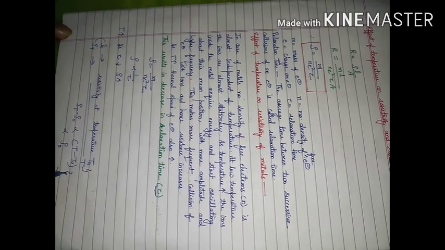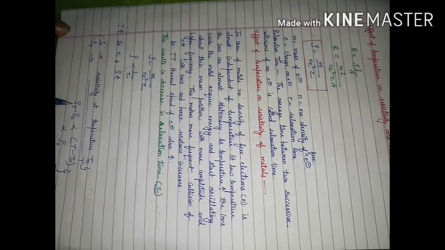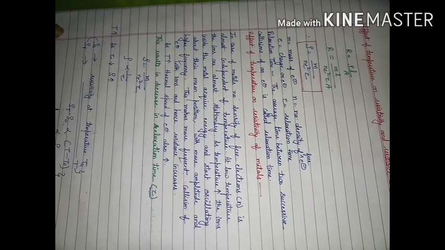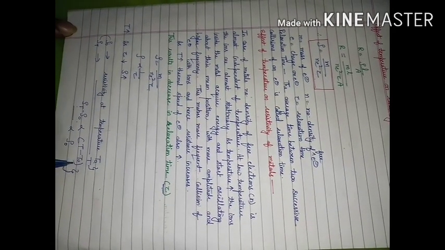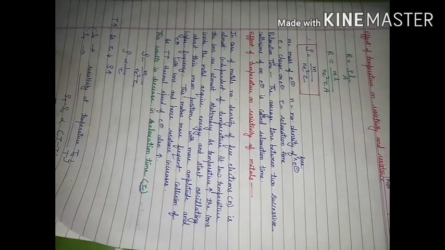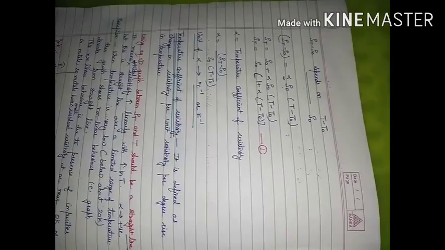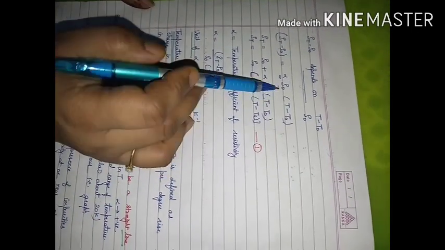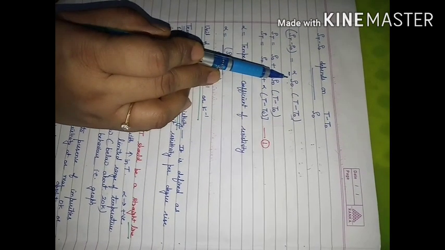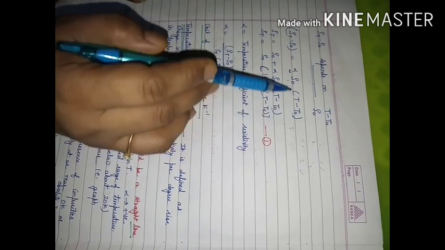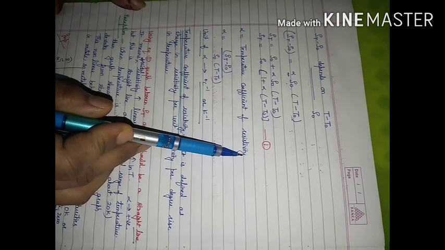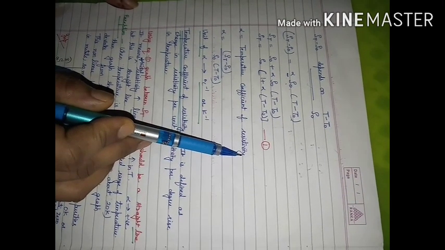So combining these two relations, the change in resistivity depends on the change in temperature, and the change in resistivity depends on the original value of resistivity, that is at T0. Combining this and removing the proportionality sign using a constant of proportionality, we finally get the equation: change in resistivity is equal to alpha rho naught (T minus T naught), where alpha is known as the temperature coefficient of resistivity.